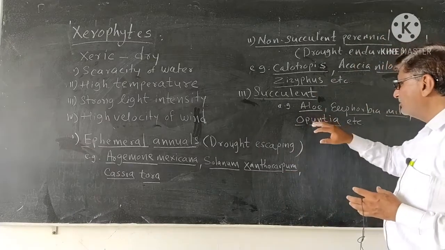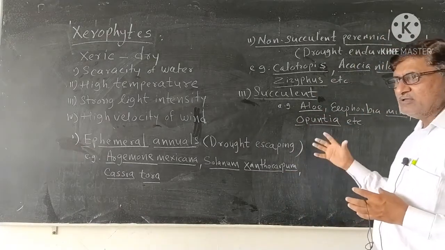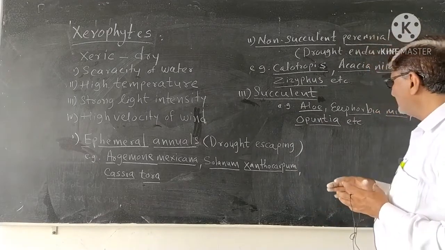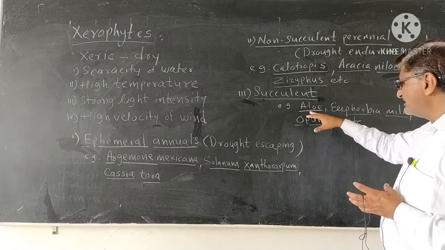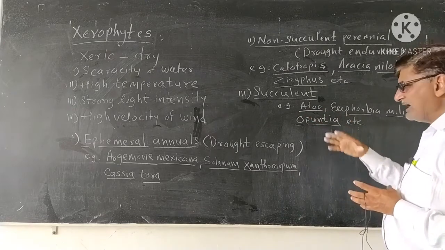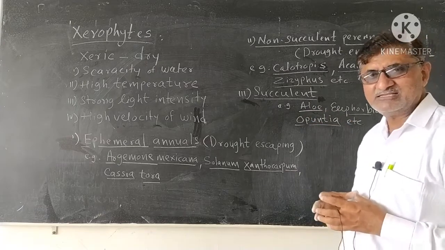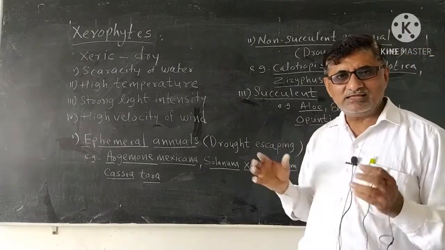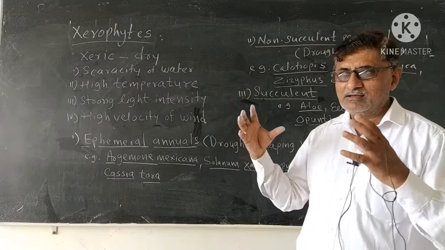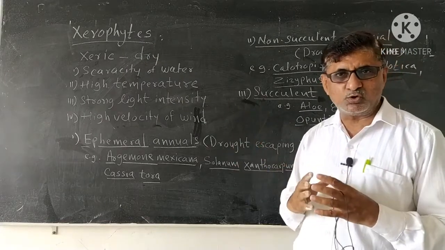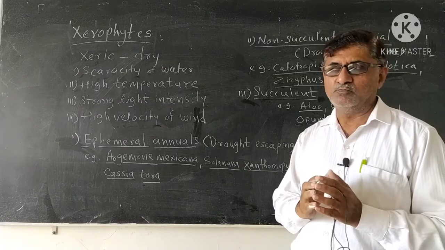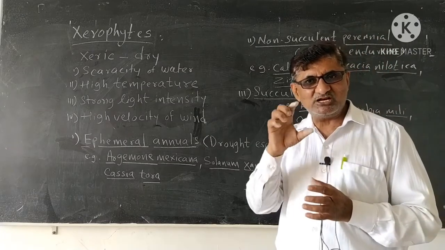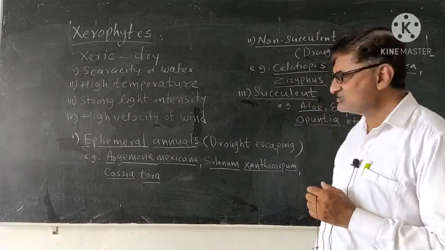For example, we can see many plants around us which are succulent xerophytes in nature. One of the medicinally important plants is aloe vera, called korpad in Marathi. You can see the leaf of korpad is very fleshy, because a greater amount of water is stored in the leaf tissue. And if you look, their root system is very shallow but efficient for absorption of surface water.